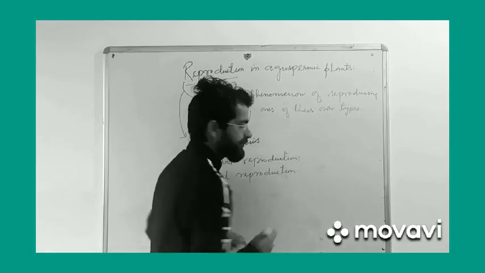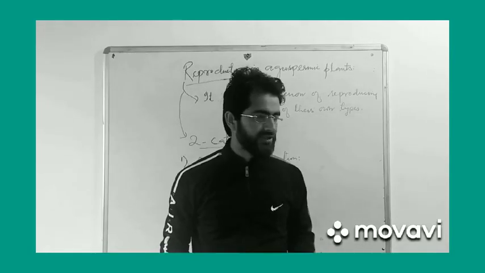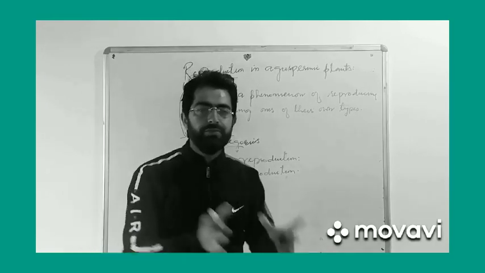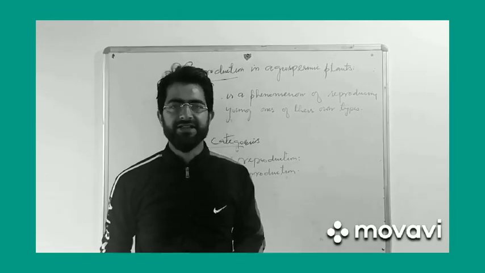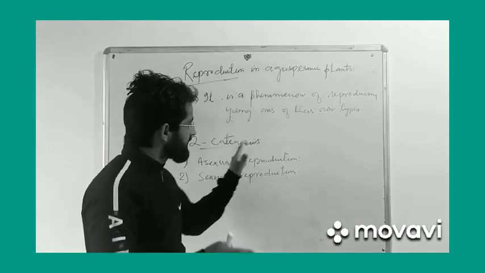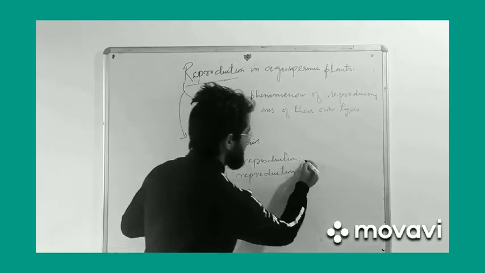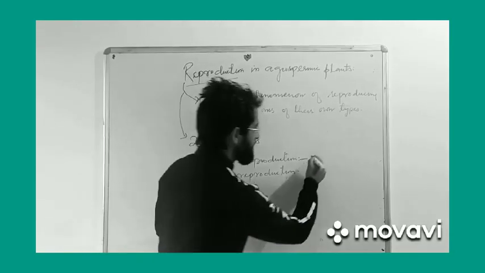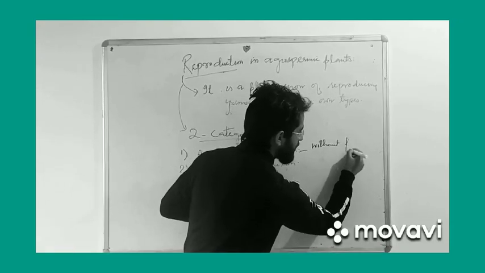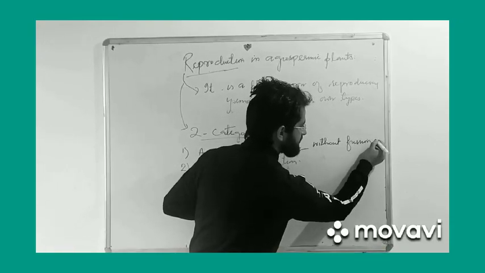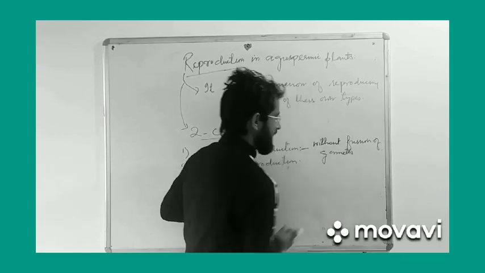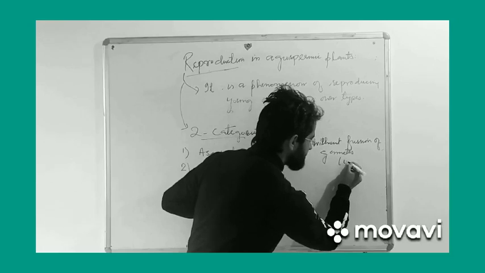What is asexual reproduction? When living organisms reproduce without formation of gametes, without meiosis, without fertilization, that means a single parent is involved, that mode of reproduction is known as asexual reproduction. That means without fusion of gametes, that is fertilization.